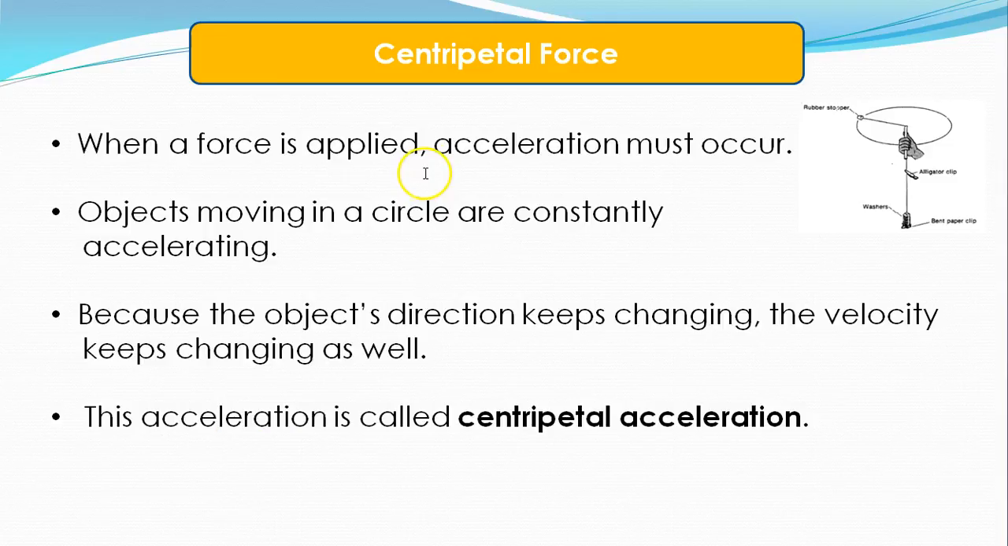When a force is applied, acceleration must occur. So I just mentioned that. But when we're talking about force, we're also talking about acceleration in this instance. Objects moving in a circle are constantly accelerating. Because the object's direction keeps changing, the velocity keeps changing as well. So the direction keeps changing as it moves around this circle. The acceleration is called centripetal acceleration.